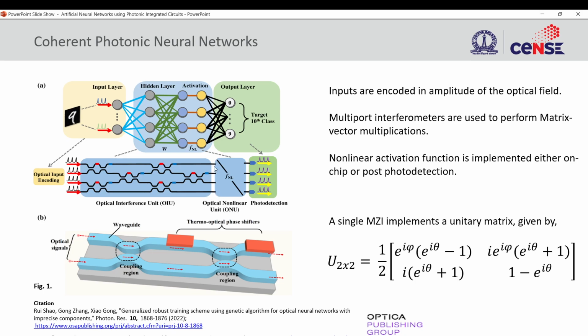Next is the non-linear part. For that we'll need an optical non-linear unit. This can be done by properties like saturable absorption, bistability, etc., or even photo detection. Photo detection is the one that is currently the most used. We just detect it in a photo detector, and since a photo detector will have its own inherent non-linearity, we can use that as the non-linearity. So we don't have to do anything additional.